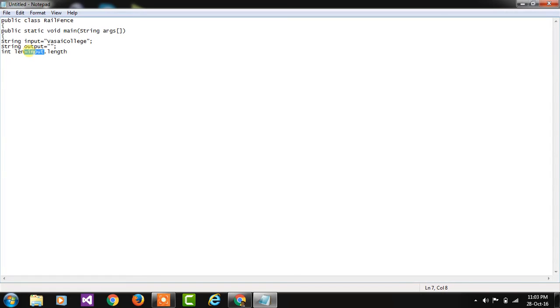You may ask me why you have to write input here. Here I am taking input in the first string. This is my first string, so I am taking input in this line. So input dot length in brackets is a method. Input dot length is a method. Then comma flag equal to 0. Inverted comma, enter.